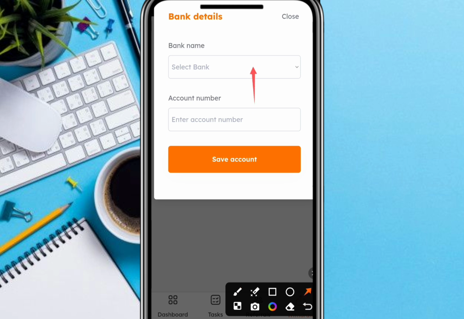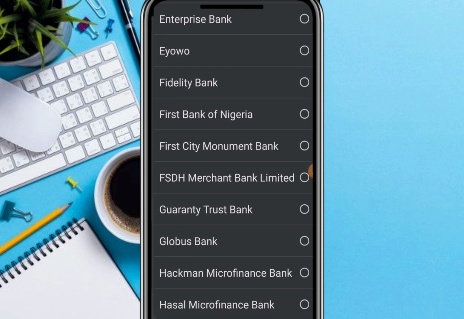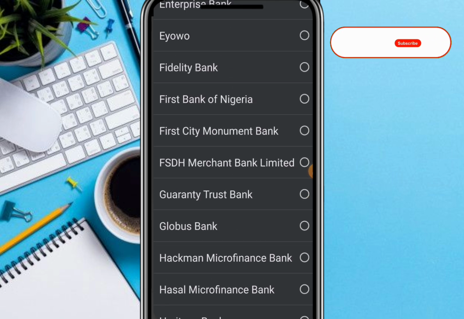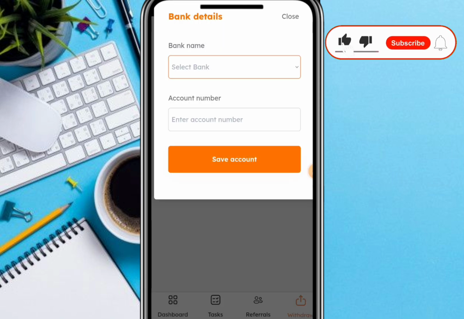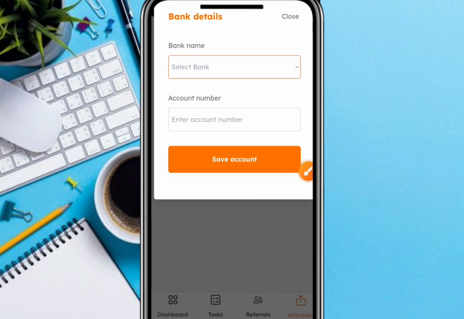Click over here in order to see a drop down menu and for you to select your bank name. When you look over there or scroll down, you are going to see different banks. Just select your bank, and then once you are done selecting your bank, click here in order to type in your account number. Once you are done typing your account number, go ahead and click over here that says save. Once you are done with that, type in the amount you would want to withdraw from the platform, and then you click on submit. With no time, they are going to credit your bank account.